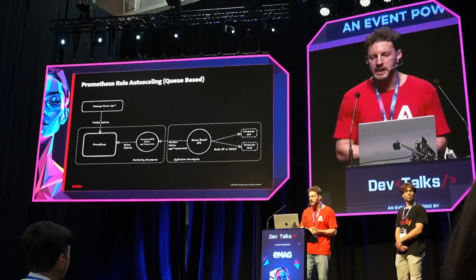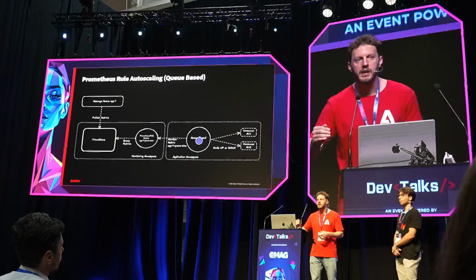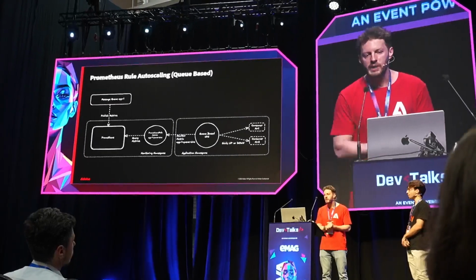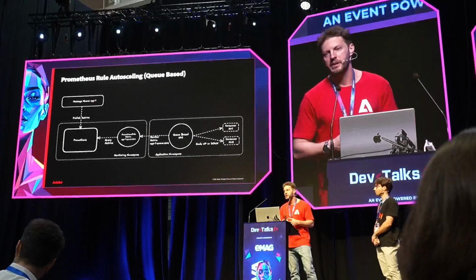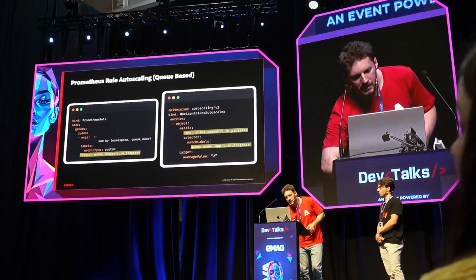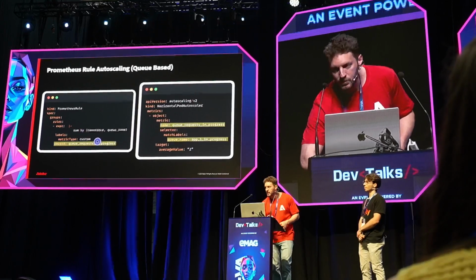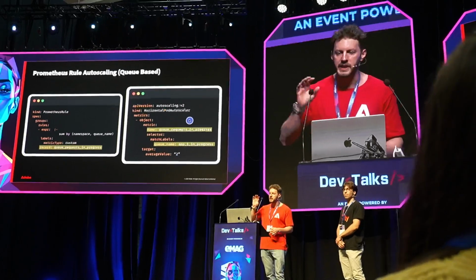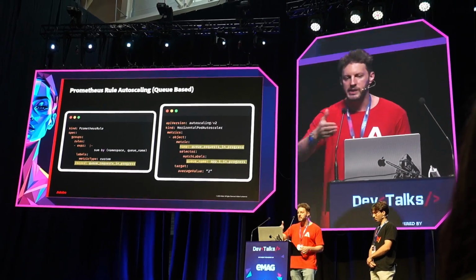Then we have the standard auto-scaling mechanism that, instead of asking how much CPU and memory you used, just asks Prometheus, hey Prometheus, what is the size of the queue? And this queue-based HPA is scaling based on this metric. You put here the expression that you want to query Prometheus with, and the name of the metric that you want to expose. Then in your horizontal pod autoscaler, you just say, I want to scale based on this metric, and I want to query this metric using this argument. Like, for example, the name of the...